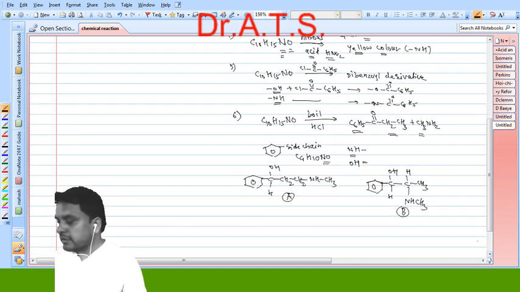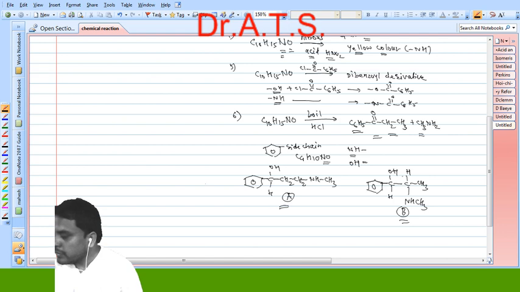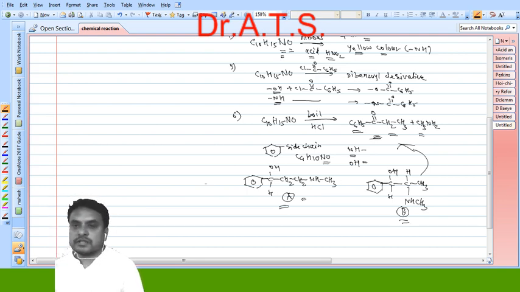So how are these two structures obtained? By considering the formation of propiophenone. From these two structures, A and B, when we boil structure B, the formation of propiophenone may be possible. When we boil structure A with HCl, the formation of propiophenone cannot be explained by considering structure A of ephedrine. But by considering structure B as the correct structure, the formation can be explained. Now this is about the sixth point.